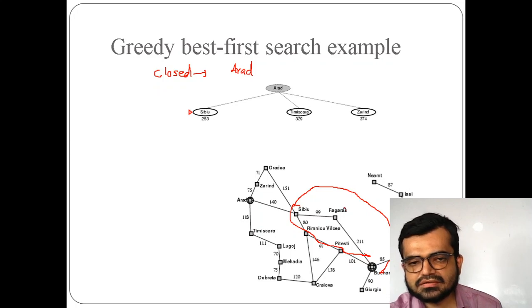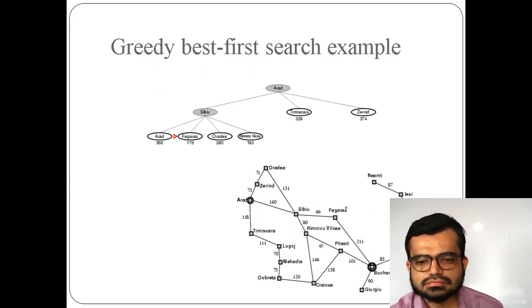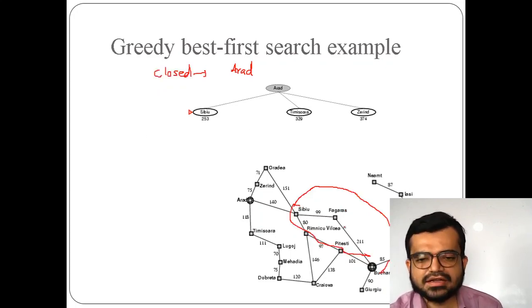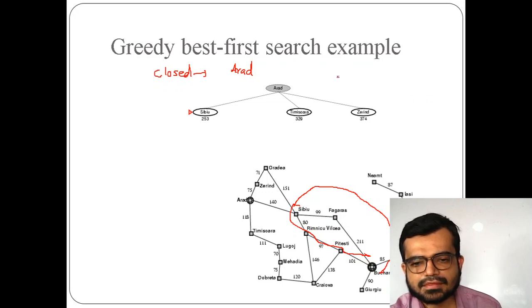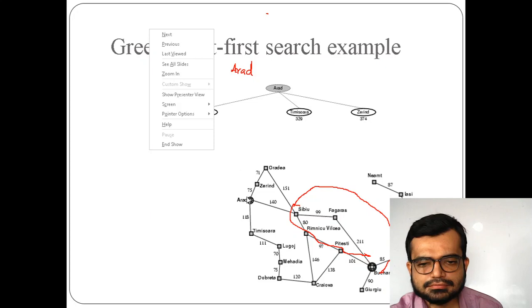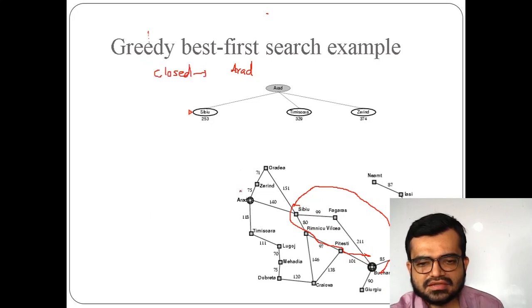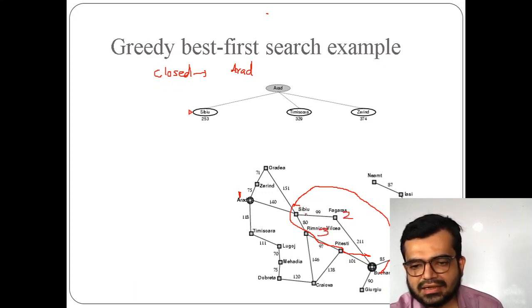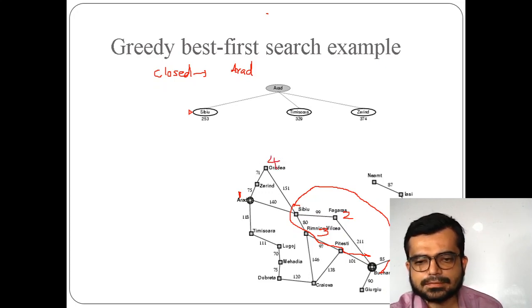So, the one is already this one. This is 1, this is 2, this is 3, and this is your 4.